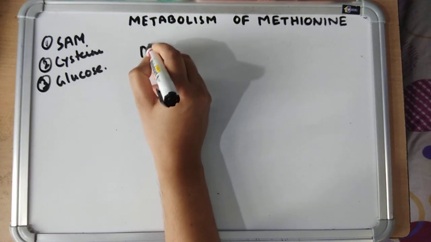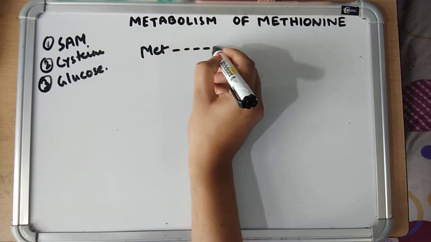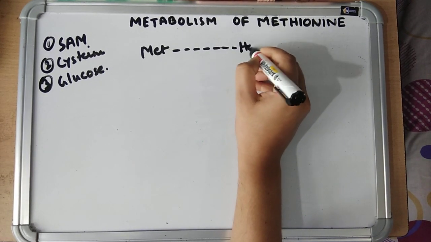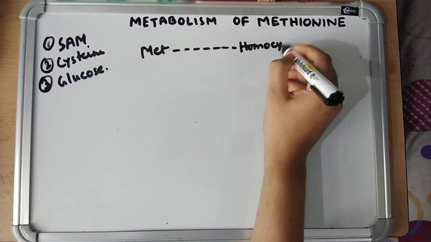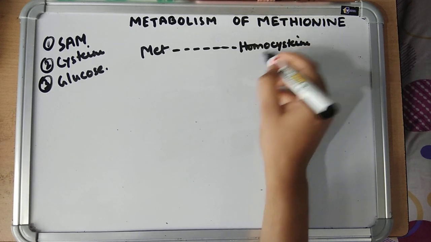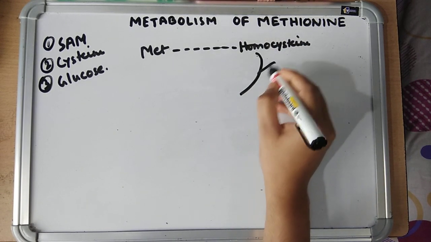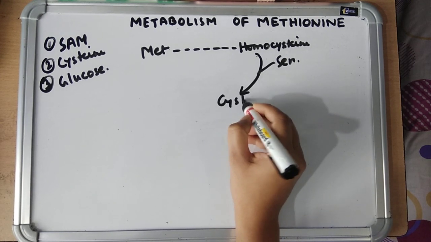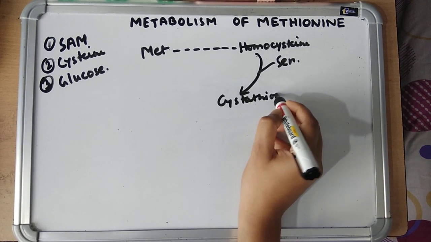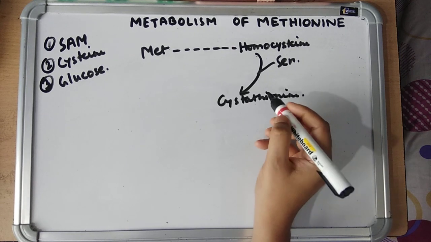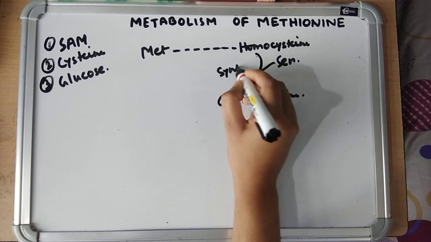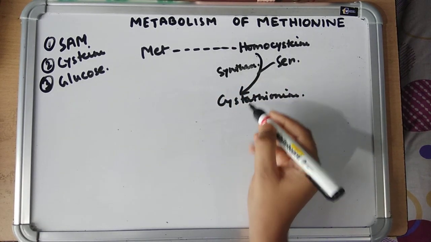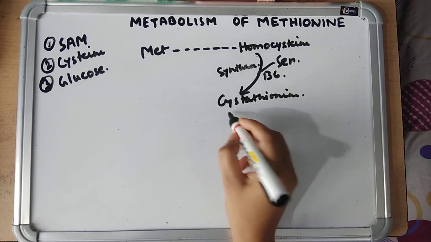First, methionine is converted into homocysteine, which combines with serine to form cystathionine by cystathionine beta synthase, for which vitamin B6 is required.